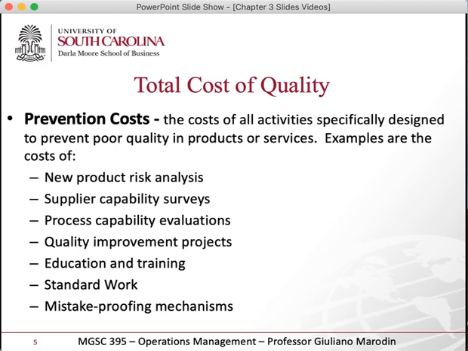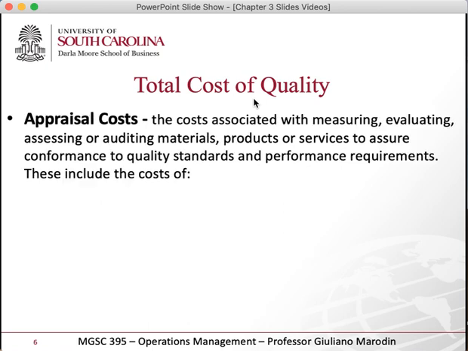So that's a prevention cost because you're spending money to create that, but you're preventing problems from happening. Whenever they have a doubt or a question they don't remember, they can look at that and they're not causing a quality problem, right? They're following the instructions, okay? And other kinds of mistake-proofing mechanisms.